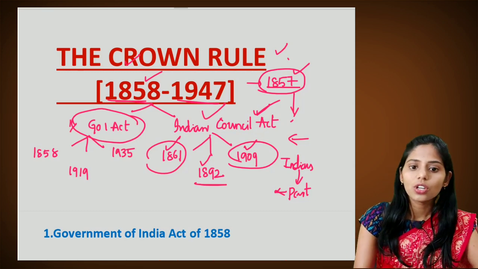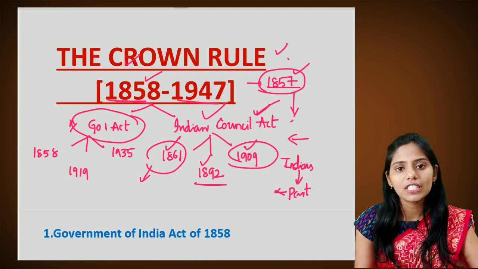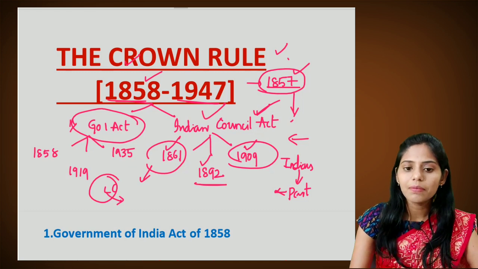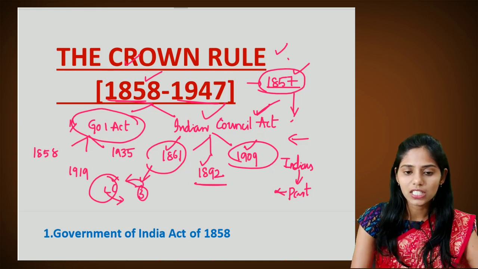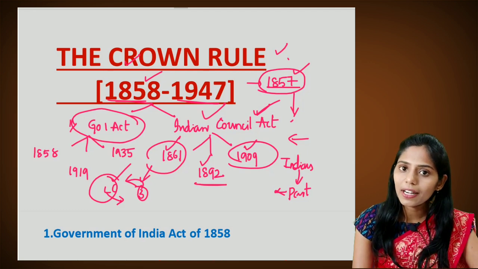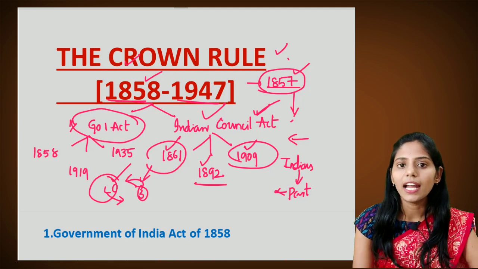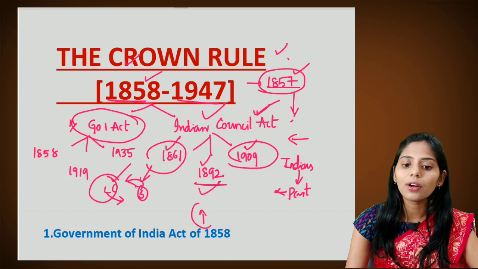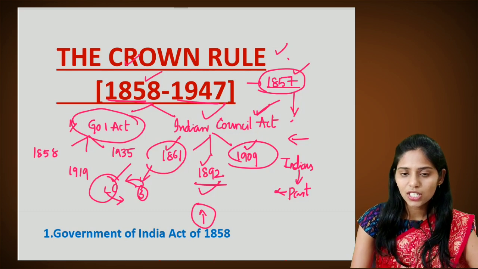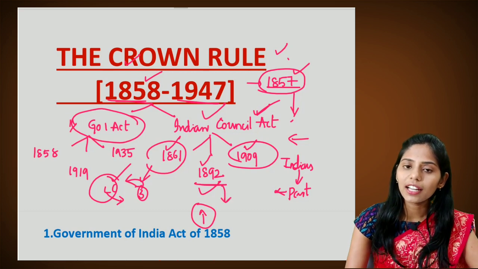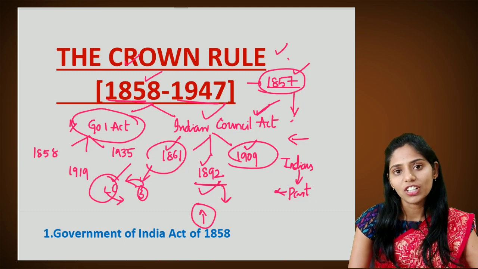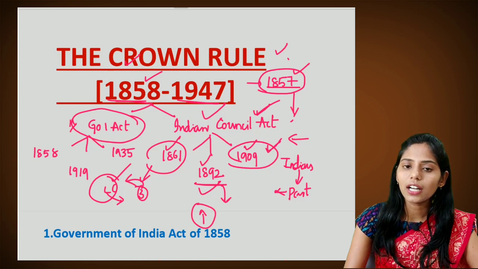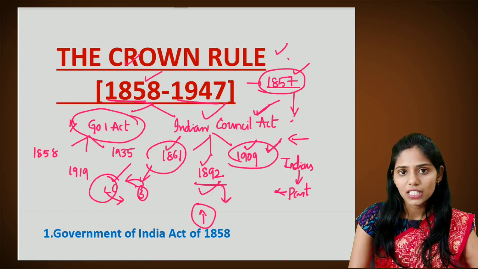In 1861, for the first time the Legislative Council was opened for Indians, and mainly three Indians were included: the Raja of Benares, Maharaja of Patiala, and Sir Dinkar Rao. Later in 1892, the number of Indians in the Legislative Council increased, and for the first time they were given the right to vote, and questions could be asked regarding the budget to the executive.